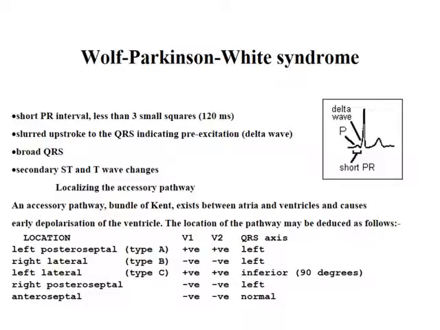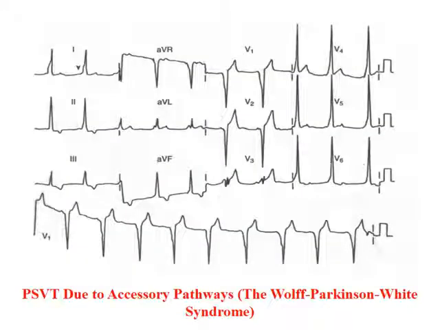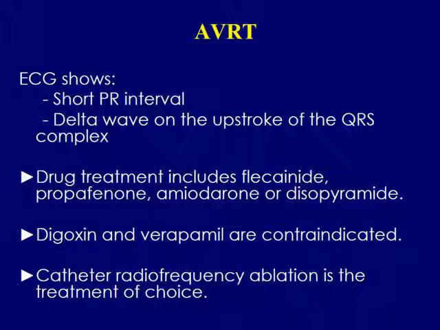This is called Wolff-Parkinson-White syndrome, characterized by 3 features. The QRS shows a delta wave, the ascending limb is curving, and the P wave is very near to the QRS, short PR, and the QRS duration is wide. Short PR, delta wave, wide QRS.